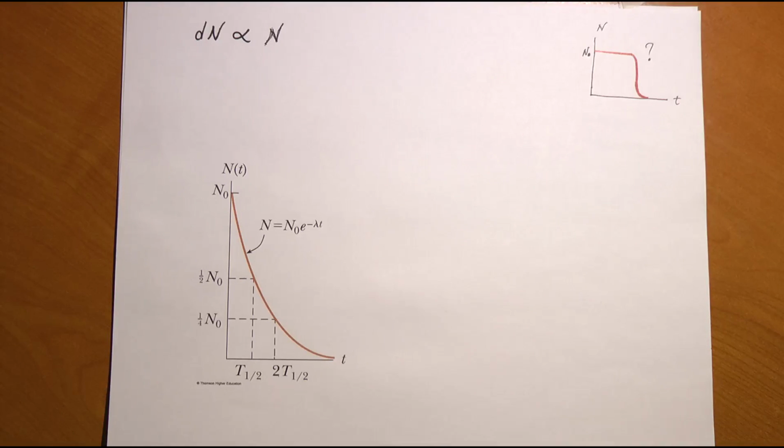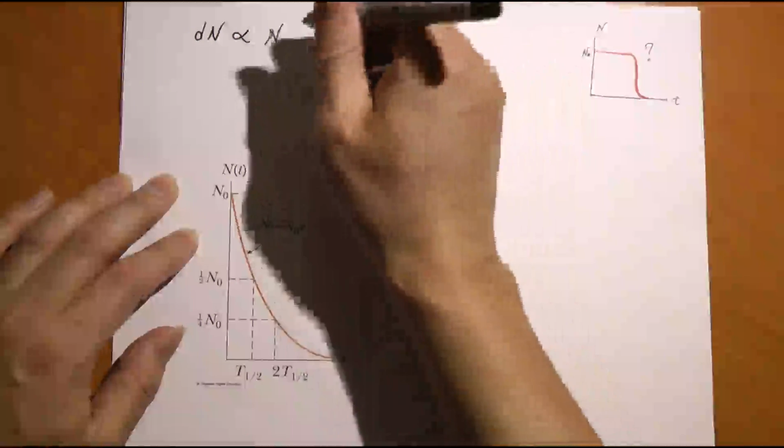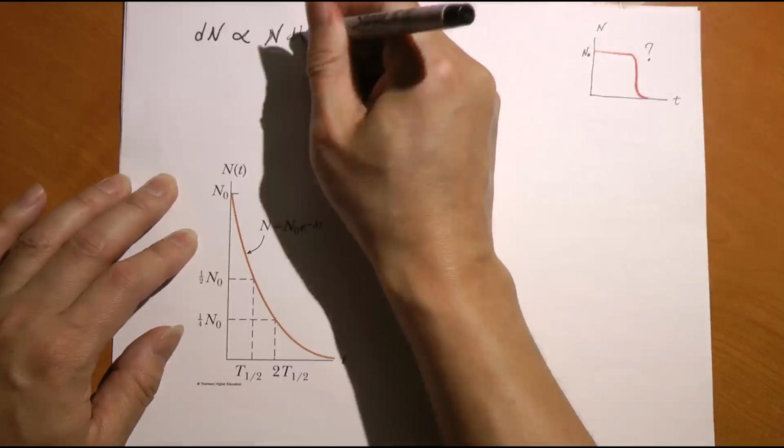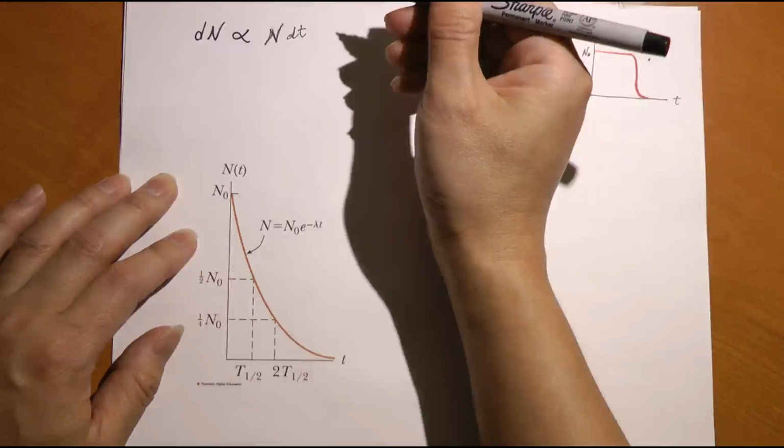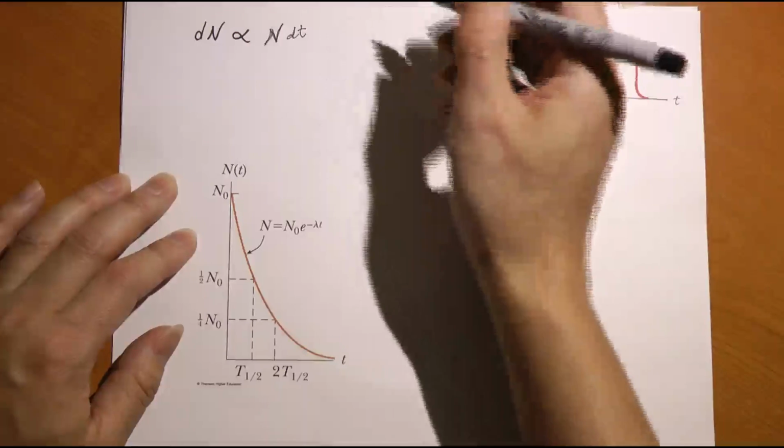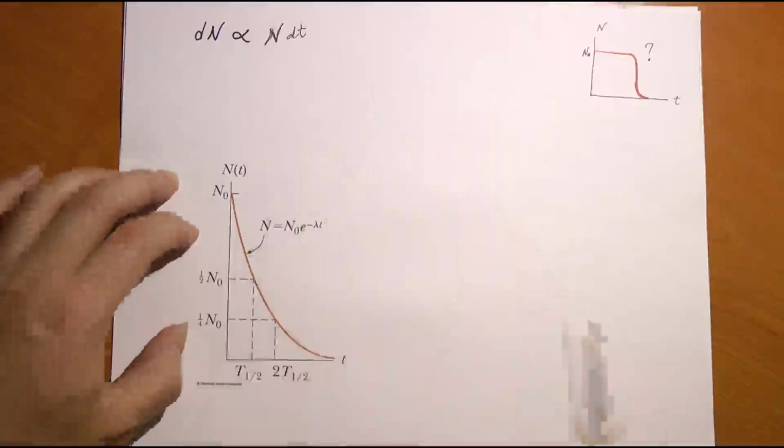It is also proportional to what? To the time interval. You give it a longer time interval, more will decay. In the example that I gave a minute ago, in 1 minute there's a 50-50 chance of decay. What if it's 2 minutes? Then the chance of decay will be greater, right? Because if you didn't decay in the first minute, there's still a 50% chance you're going to decay in the second minute, and so on. So it's also proportional to dt, right?